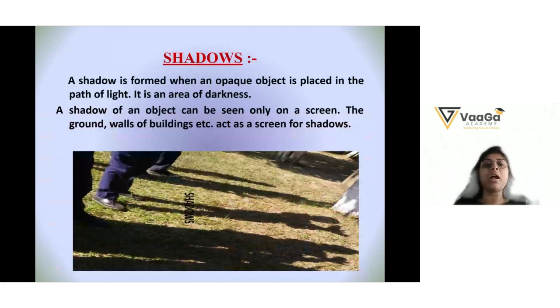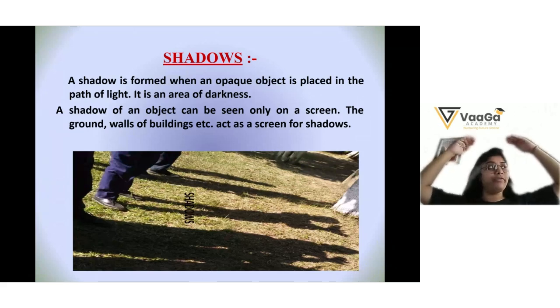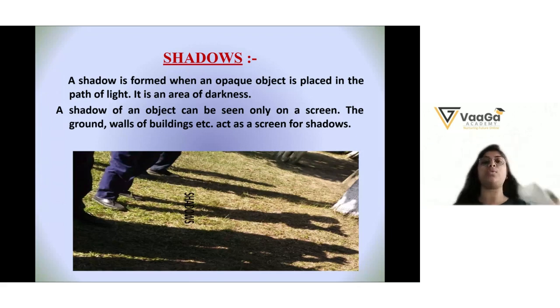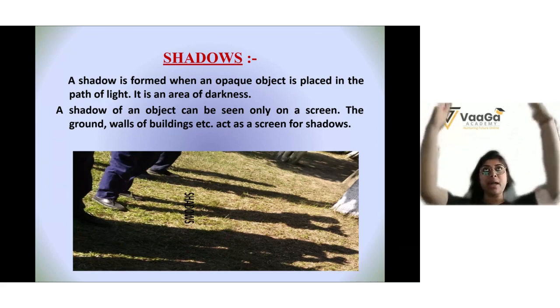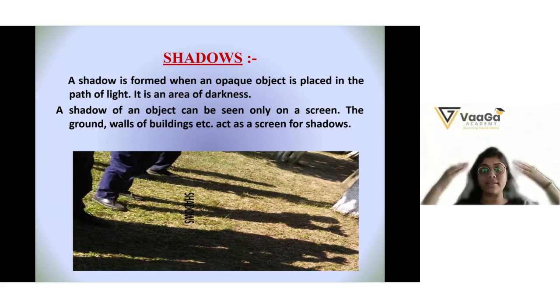Come to shadows. How is a shadow formed? A shadow is formed when an opaque object is placed in the path of the light. Let's say I am standing here and the light is coming from in front of me, from the object, and it falls on me.